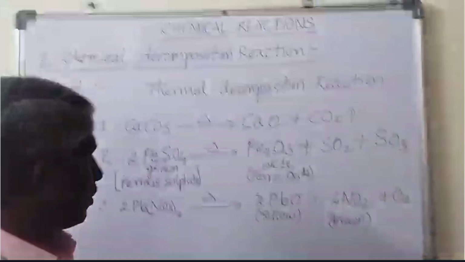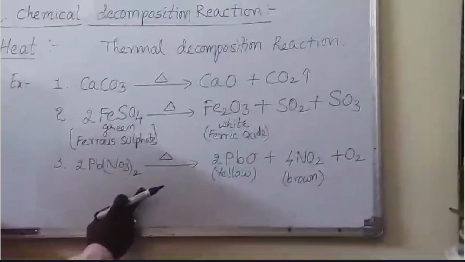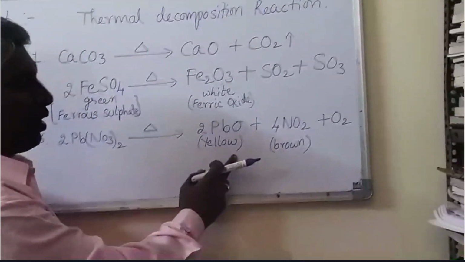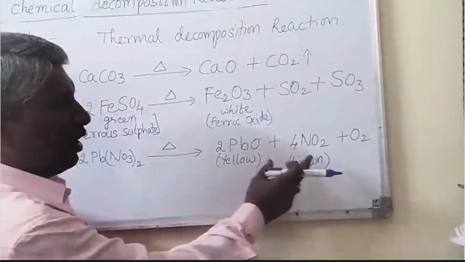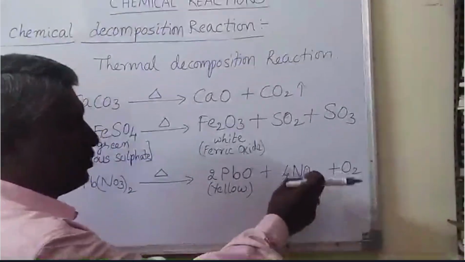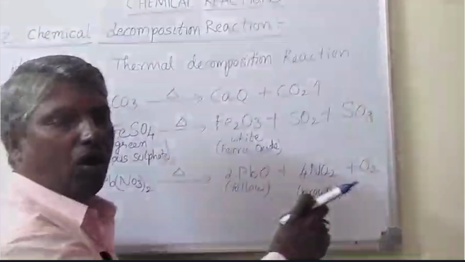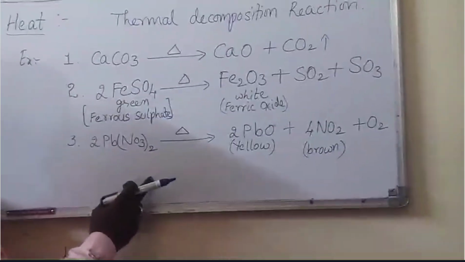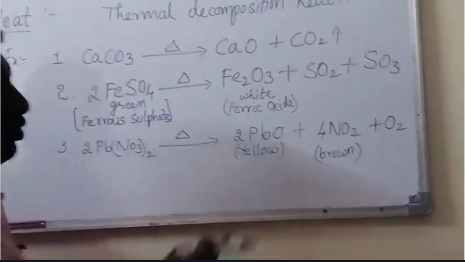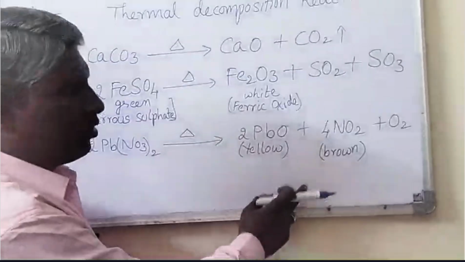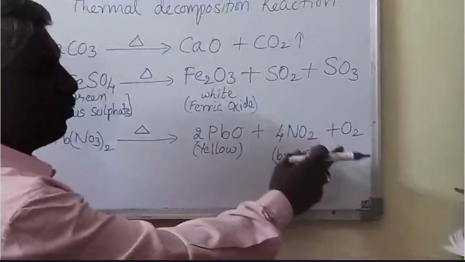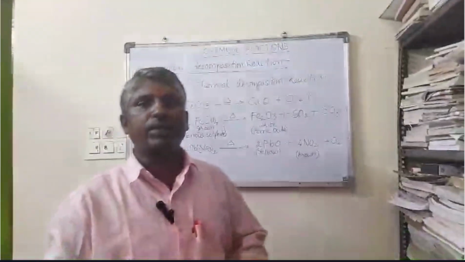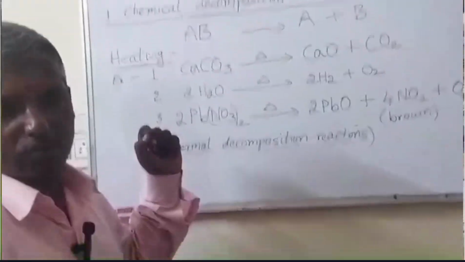Next, third one: lead nitrate, when heated, turns into yellow color lead oxide, brown color nitrogen dioxide and also oxygen. Therefore, 2Pb(NO3)2 gives rise to 2PbO plus 4NO2 plus O2. These are simple examples of thermal decomposition reactions.